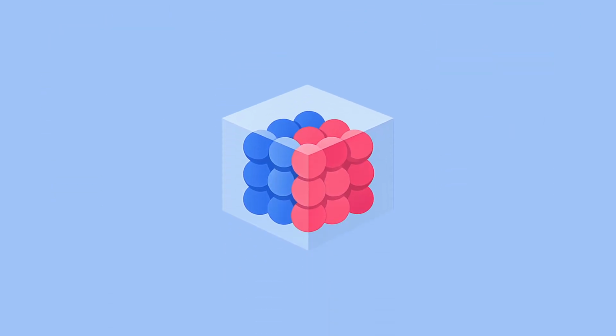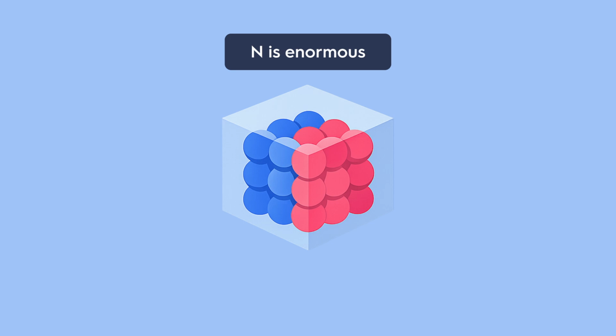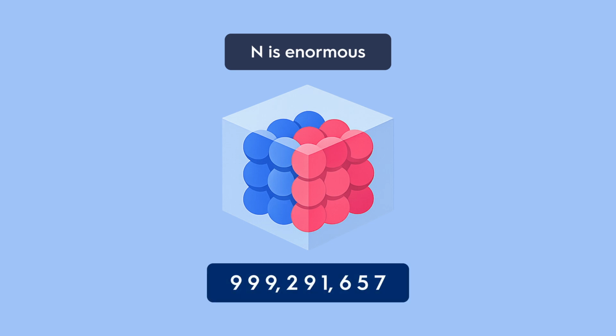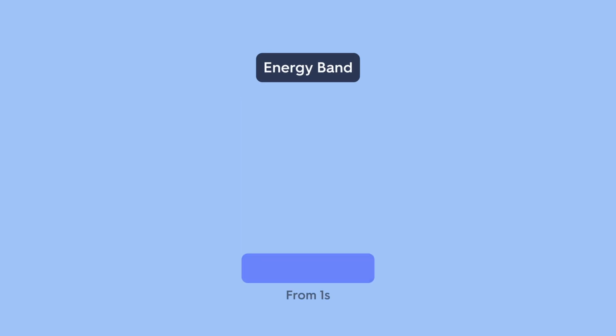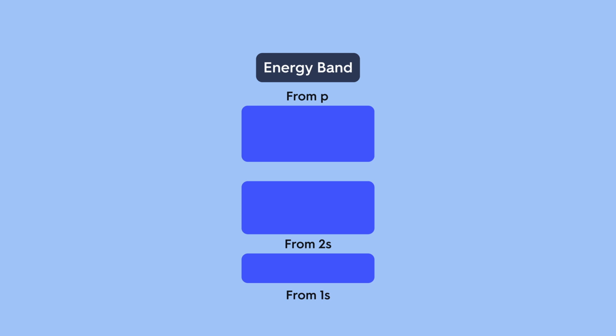In a real solid, n is enormous. You're talking about an astronomical number of atoms packed together. So those n levels become so tightly spaced that the gaps are practically invisible. Instead of drawing billions upon billions of lines, we treat them like a near continuous range of energies called an energy band. Different original orbitals create different bands, stacked by energy, and between some bands, there may be a gap, a region of energy that electrons in the solid simply can't have.